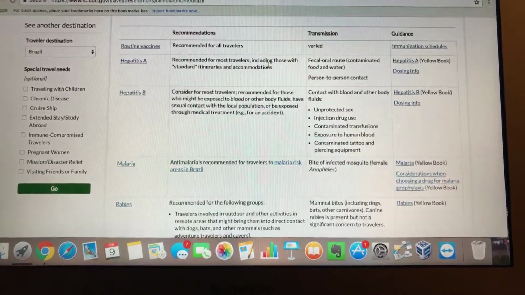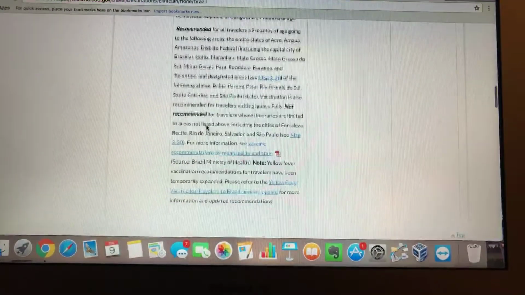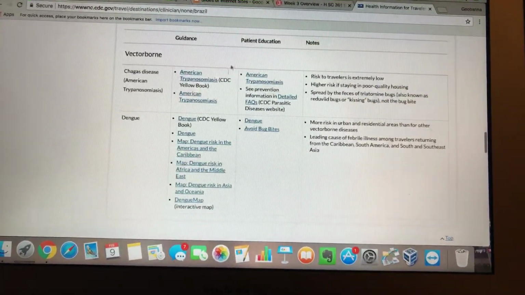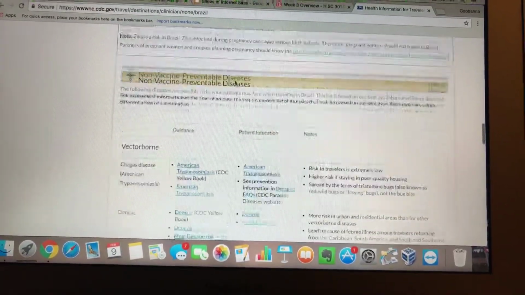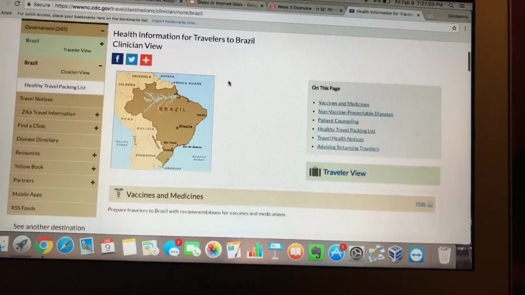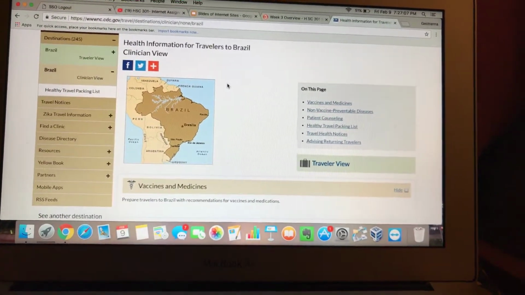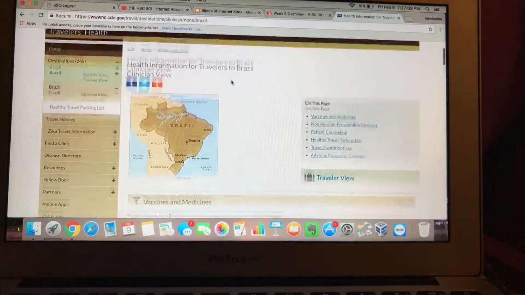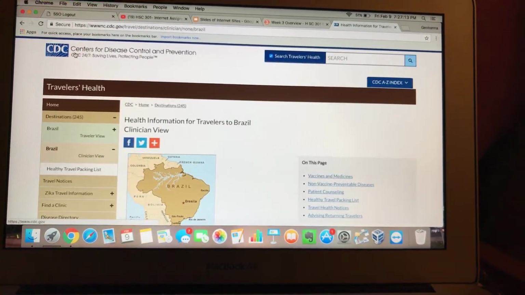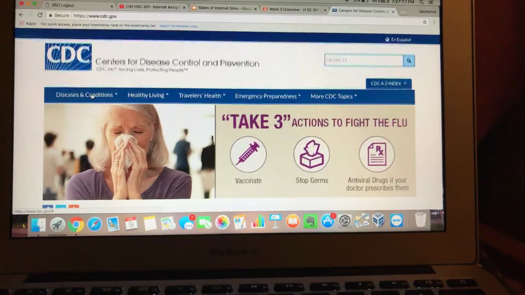So I thought this was really helpful, especially because I do love to travel. Obviously when you're traveling to a new country, especially one that you aren't very familiar with, you should be informed and up to date with certain diseases and how you can prevent yourself from getting them, because the last thing you want is to get sick on your vacation.